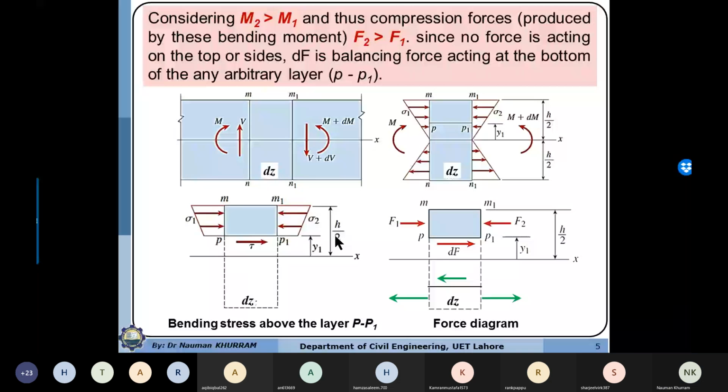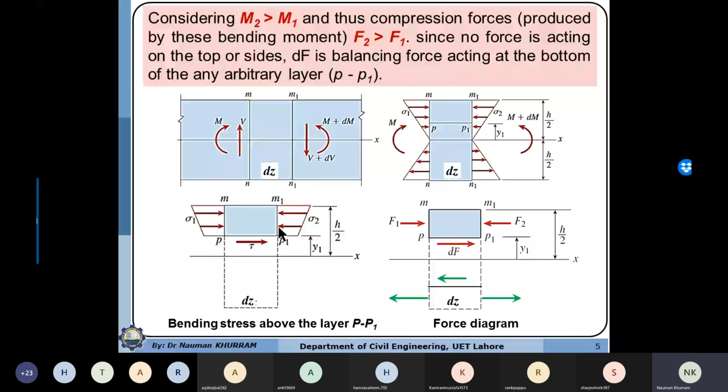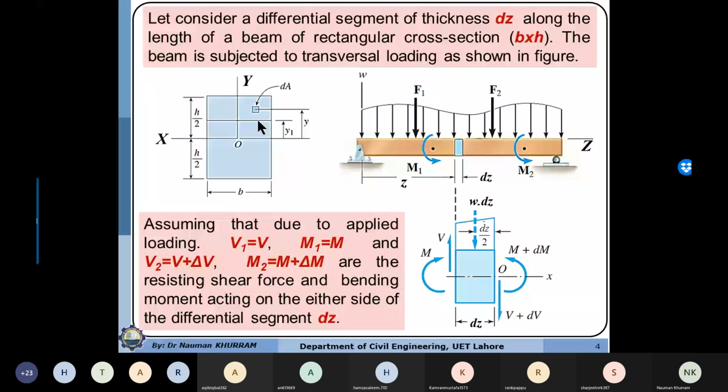Which area? Sorry, this depth and this width. This depth and width is in the lateral direction, which is this one. So on this area they are acting, above this layer, this part. So you can either consider this area as h by 2 minus y1 as the depth, multiplied by this width.